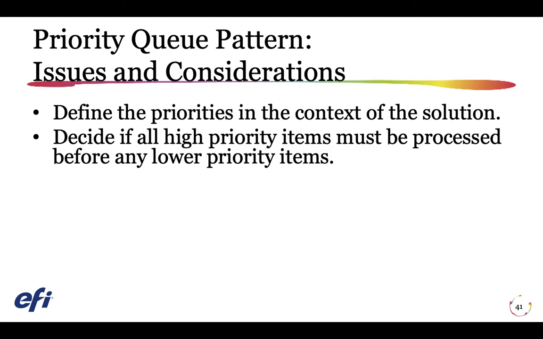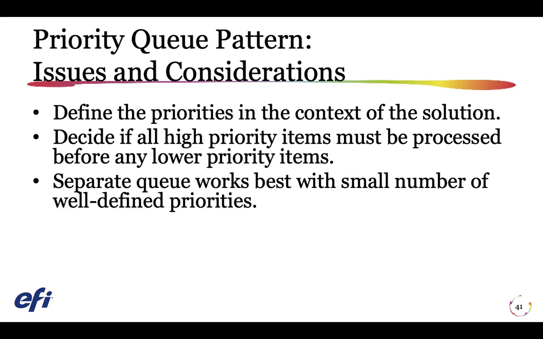Decide if all high priority items must be processed before any lower priority items. If the messages are being processed by a single pool of consumers, you have to provide a mechanism that can preempt and suspend a task that's handling a low priority message if a higher priority message becomes available. Using a separate queue for each message priority works best for systems that have a small number of well-defined priorities.